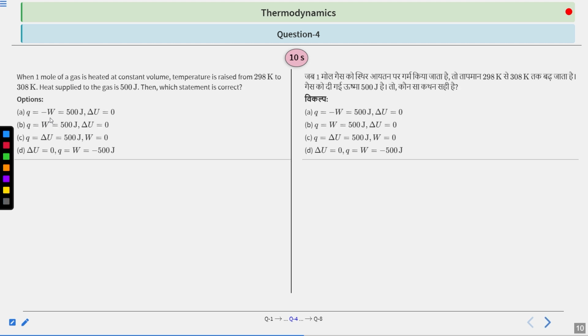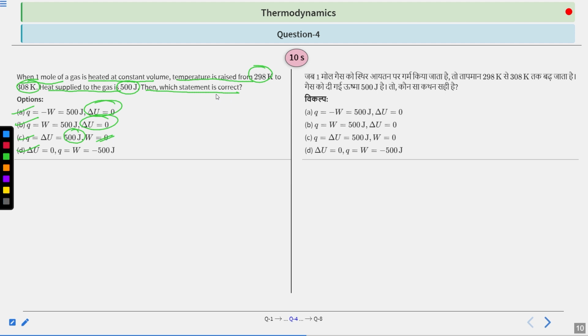Question number 4 says that when 1 mole of a gas is heated at constant volume, temperature is raised from 298 Kelvin to 308 Kelvin. The heat supplied is 500 joule. Then which statement is correct? Options are A, Q equal to minus W equal to 500 joule and delta U is 0; B, Q equal to W equal to 500 joule, delta U is 0; C, Q equal to delta U equal to 500 joule, W is 0; and D, delta U is 0, Q equal to W equal to minus 500 joule.